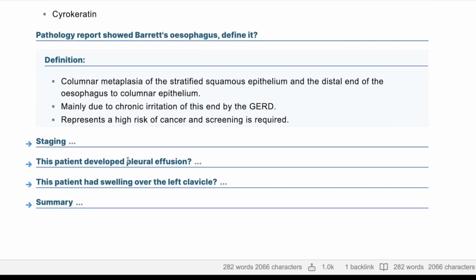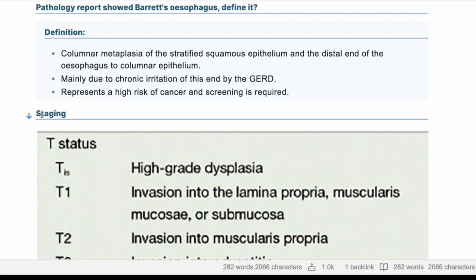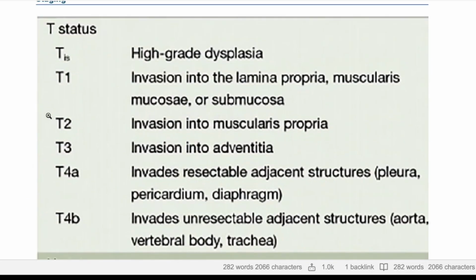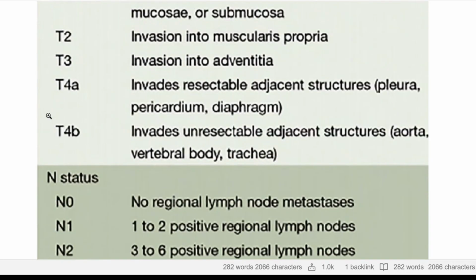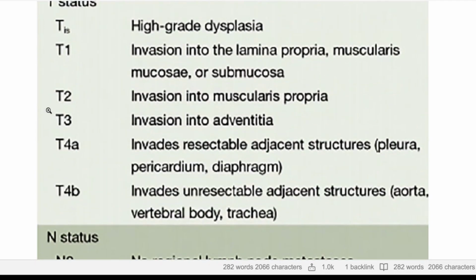So, what is the staging of the esophageal cancer? The staging of the esophagus is TNM staging. T, tumor: there's Tis, which is carcinoma in situ, high grade dysplasia. T1 is tumor invading the lamina propria, muscularis mucosa or mucosa.